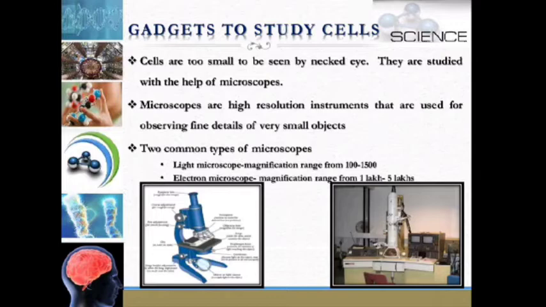Two common types are the light microscope, with magnification ranging from 100 to 1500, and the electron microscope, with magnification ranging from 1 lakh to 5 lakhs. You can observe the simple compound microscope and an electron microscope.